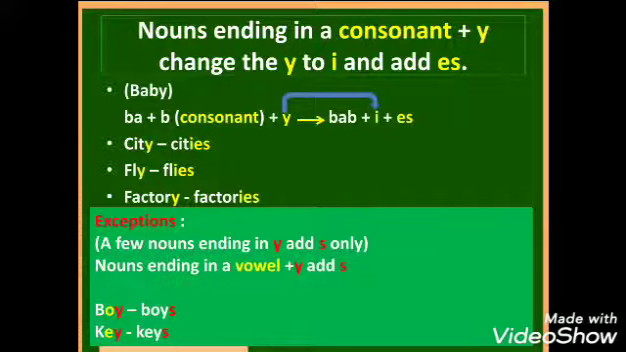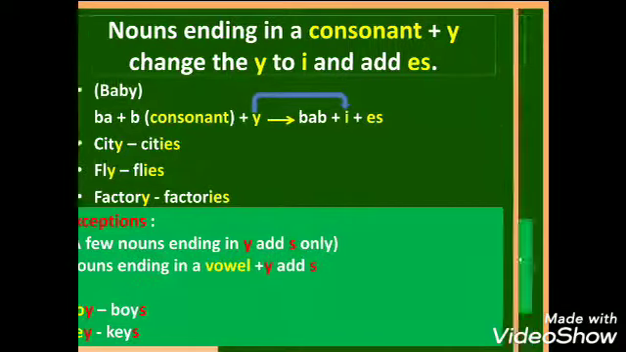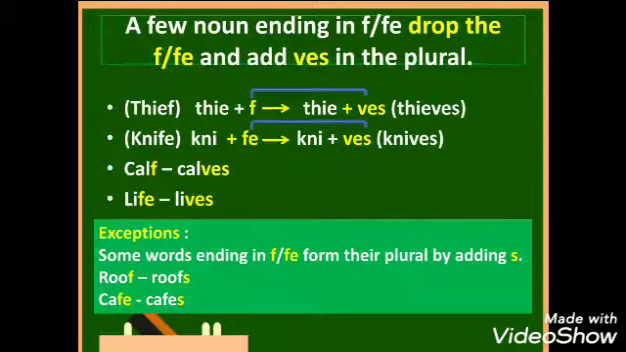For example, in the word boy, the spelling of boy is B-O-Y. Therefore, it ends with the vowel O plus y. So we will only add s to it. Boy, boys. Key, keys. The next rule is, a few nouns ending in f or fe drop the f or fe and add ves in the plural.